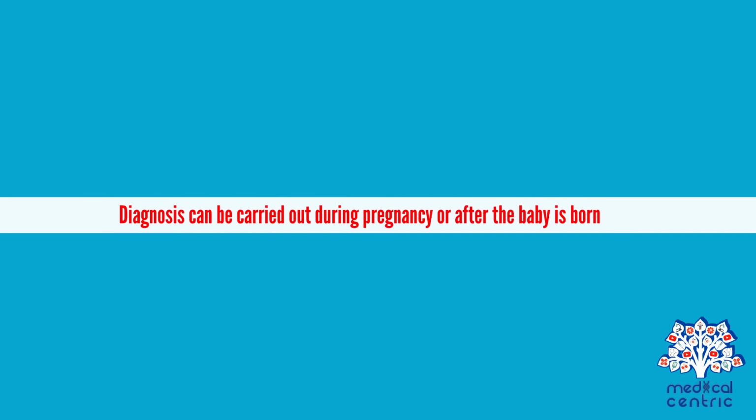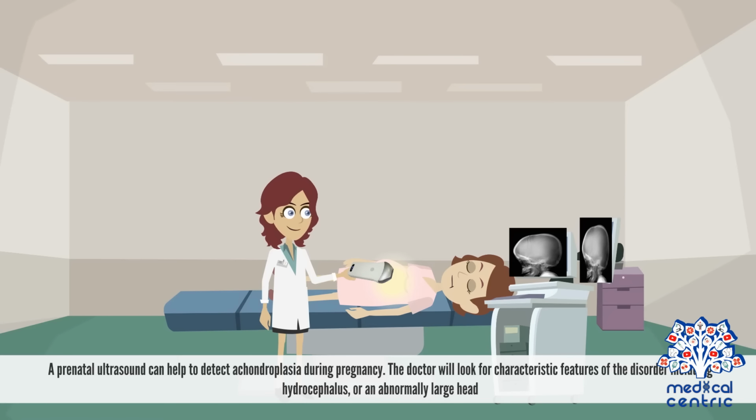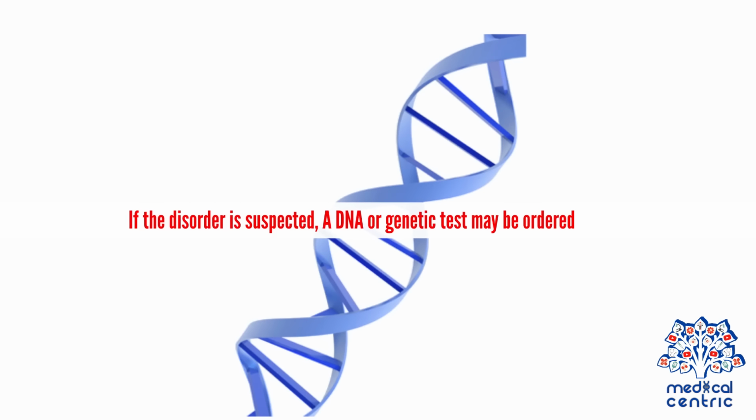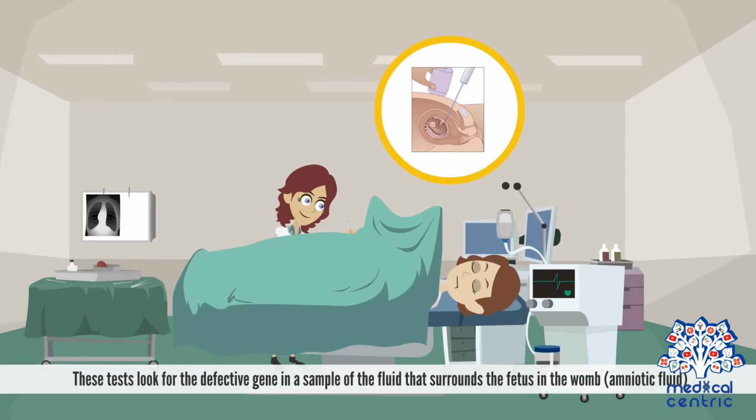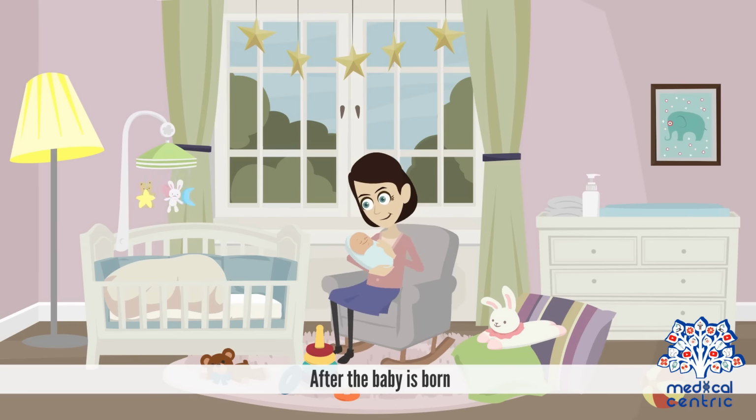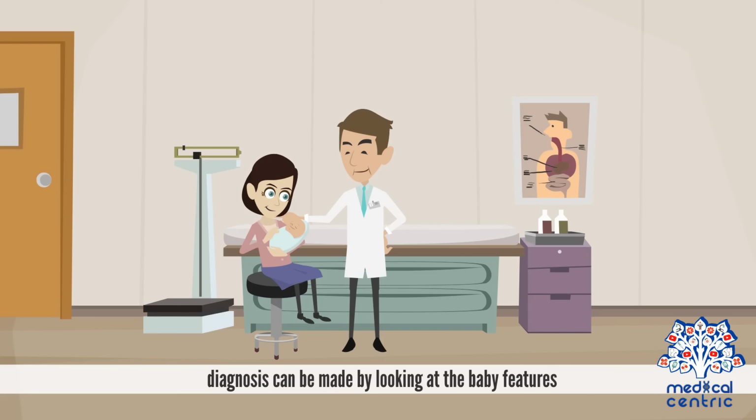Diagnosis and treatment. Diagnosis can be carried out during pregnancy or after the baby is born. A prenatal ultrasound can help to detect achondroplasia during pregnancy. The doctor will look for characteristic features of the disorder, including hydrocephalus or an abnormally large head. If the disorder is suspected, a DNA or genetic test may be ordered. These tests look for the defective gene in a sample of the fluid that surrounds the fetus in the womb, or the amniotic fluid.